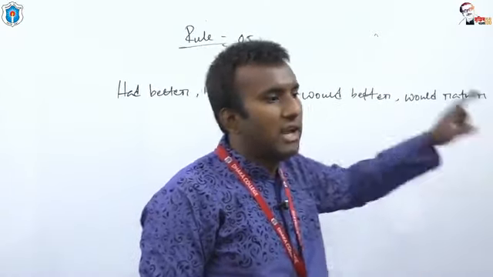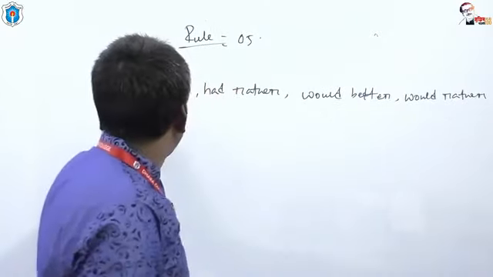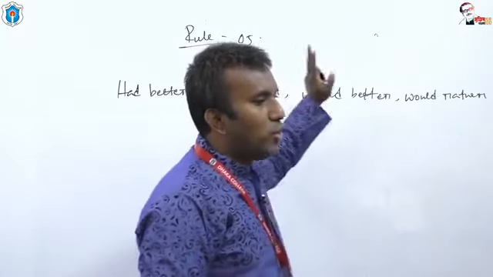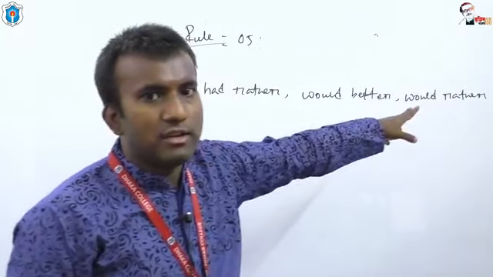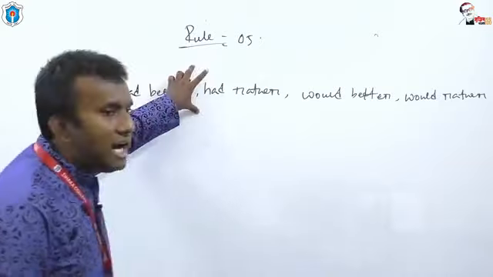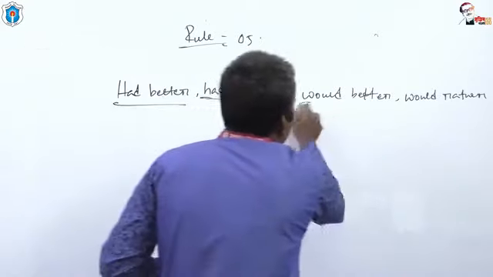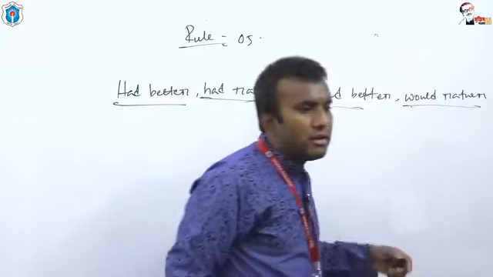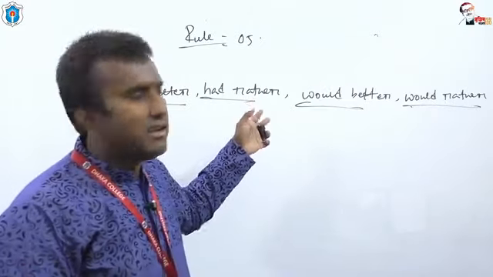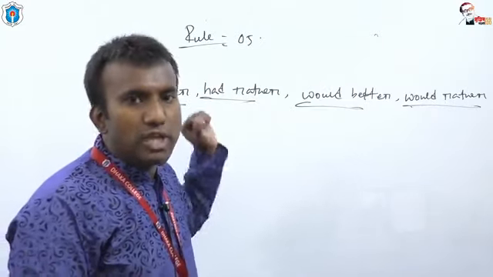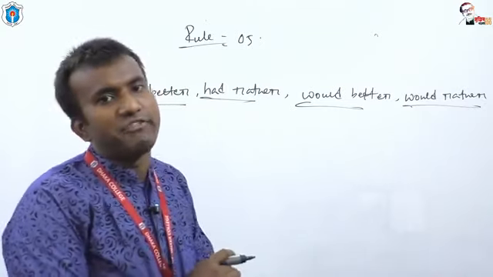Look at please. After had better, had rather, would better, would rather, they are actually phrases. After these phrases, we have to use the base form of the verb.